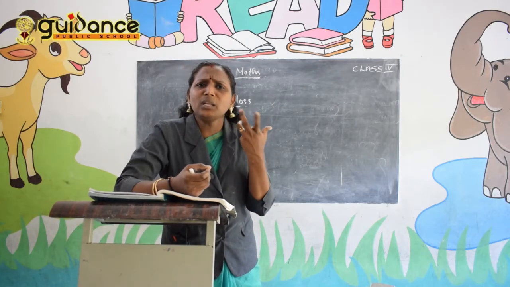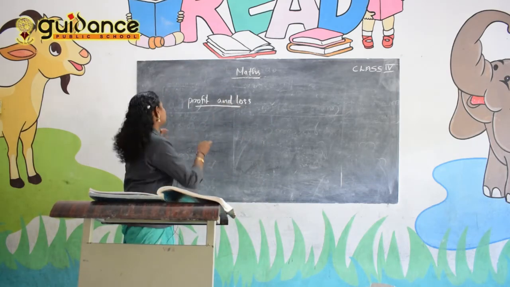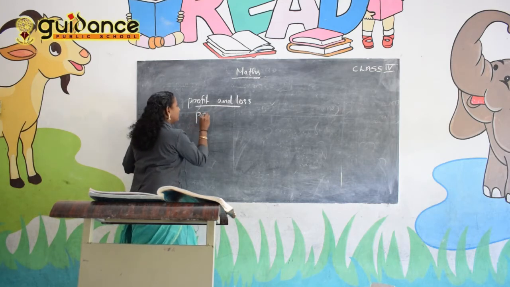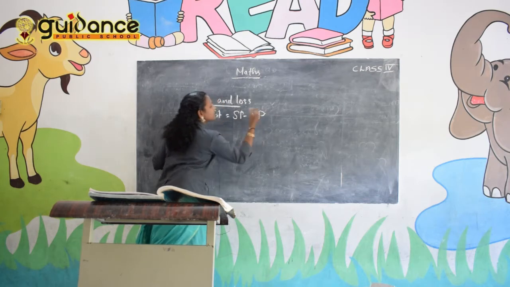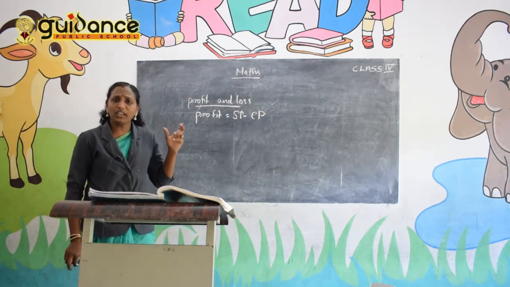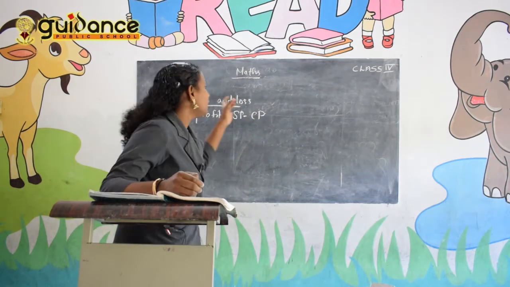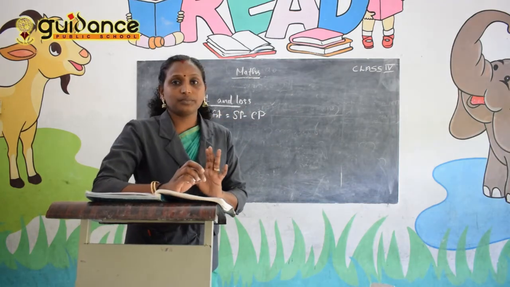So how will you find out the profit? Profit is equal to SP minus CP. So how will you find out the profit? Profit is equal to SP minus CP.